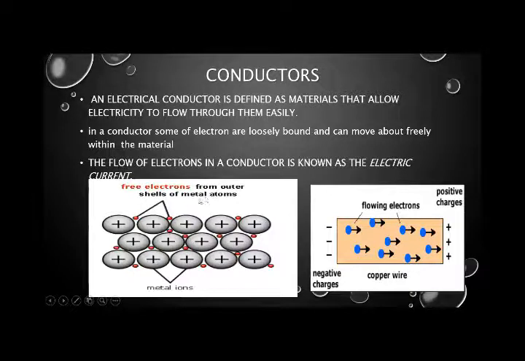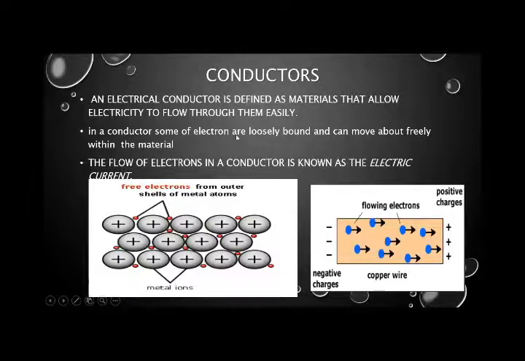And why do they allow electricity to pass through them? Because they have loosely bonded electrons on their outermost shell. The outermost shell of metals has free electrons, and it is easy to move those electrons from the atom. So that's why we say that metals allow electricity to pass through them.